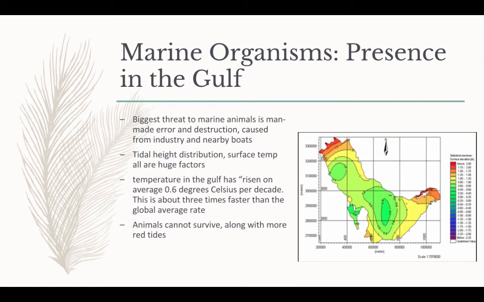With increased surface temperature and hotter waters, it makes it very difficult for any type of marine wildlife in the Persian Gulf. Now, the biggest threat to marine animals is man-made air and water destruction caused from the industry and nearby boats. Leftover fishing equipment and other things also cause a lot of death in the Gulf. The temperature in the Gulf has risen an average of 0.6 degrees Celsius per decade.